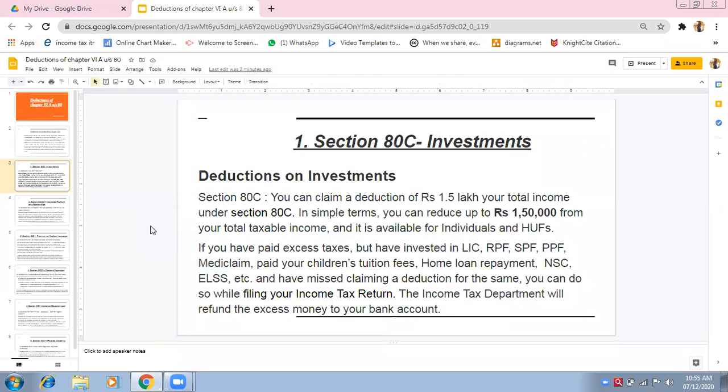Government will not give you all the deductions, no? Otherwise, what will be the tax to the government? How will the government earn tax if they are giving you full deductions? So deductions are also available up to certain limits. Okay, is it clear, everybody? Is this point clear, everyone? Yes, ma'am. Okay.